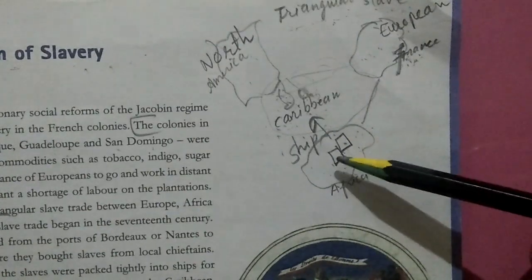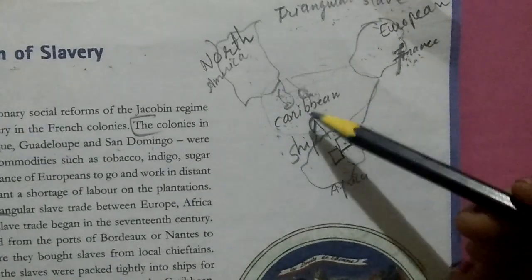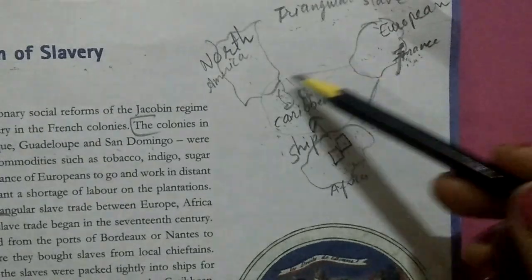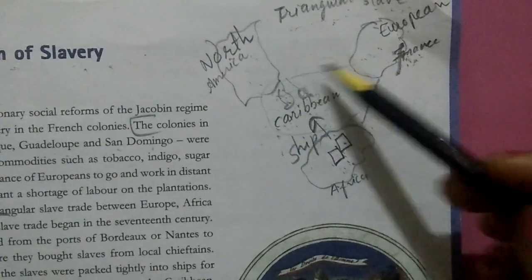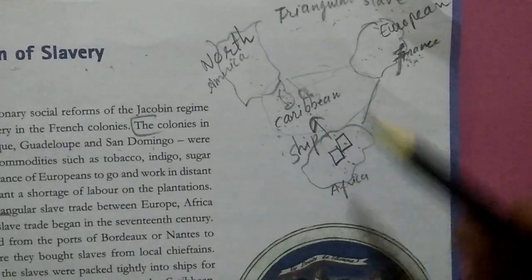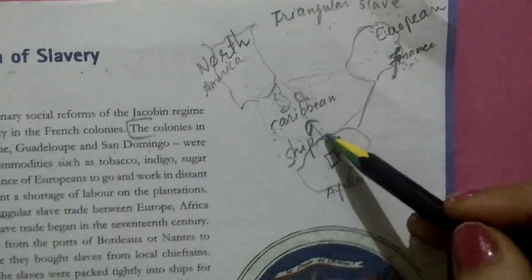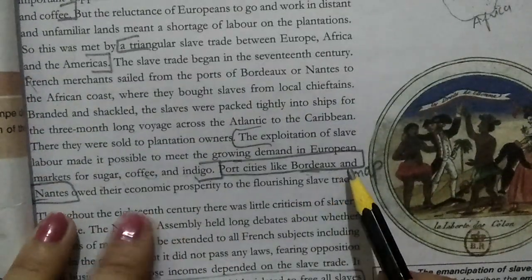As these laborers were transported by ship. Why were they transported by ship? Because this whole is a water body, and these continents and islands are in between the water bodies. That's why the ship was mainly used, and mainly two seaports were used. Those names you also have to underline: Bordeaux and Nantes.